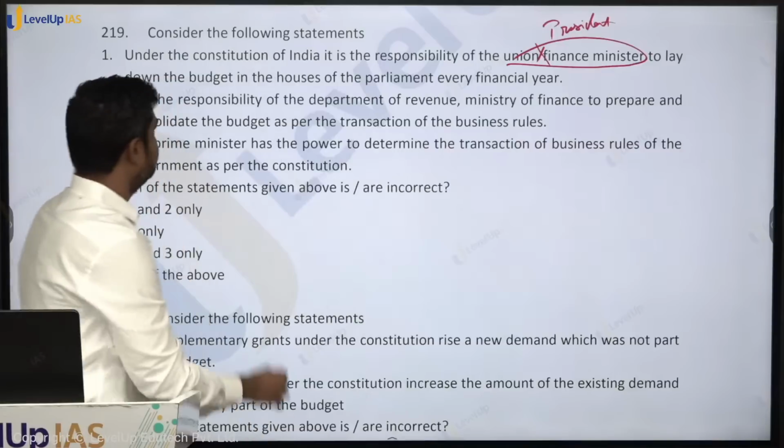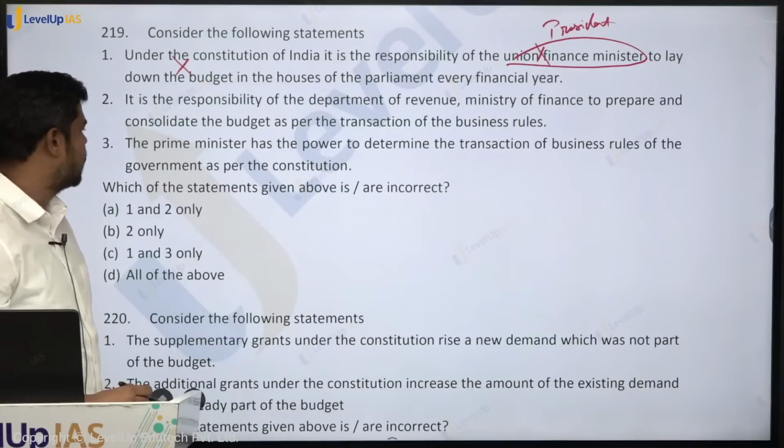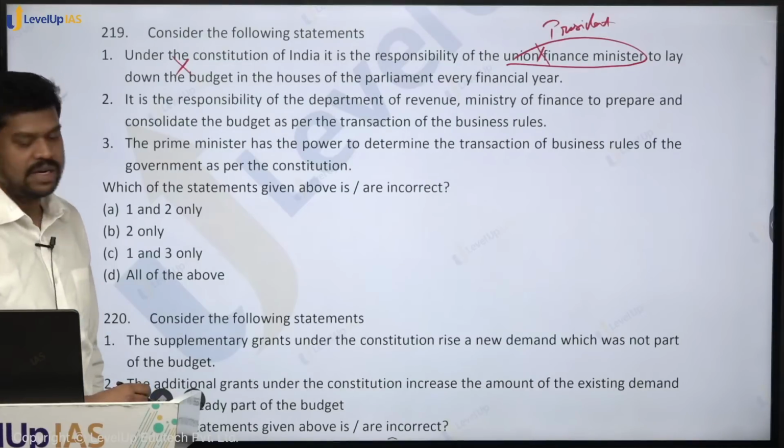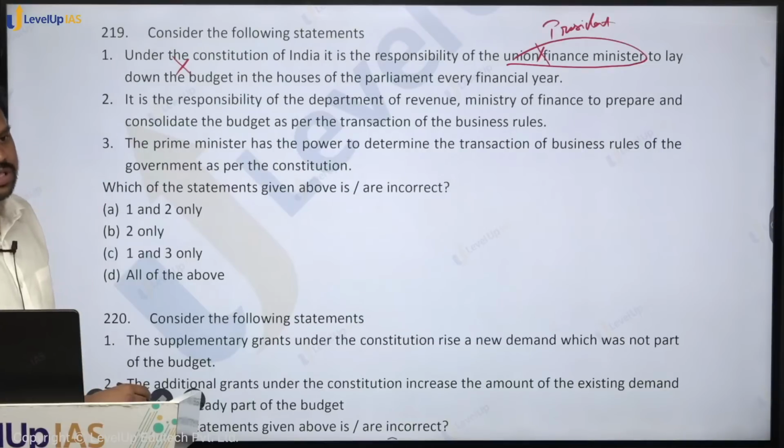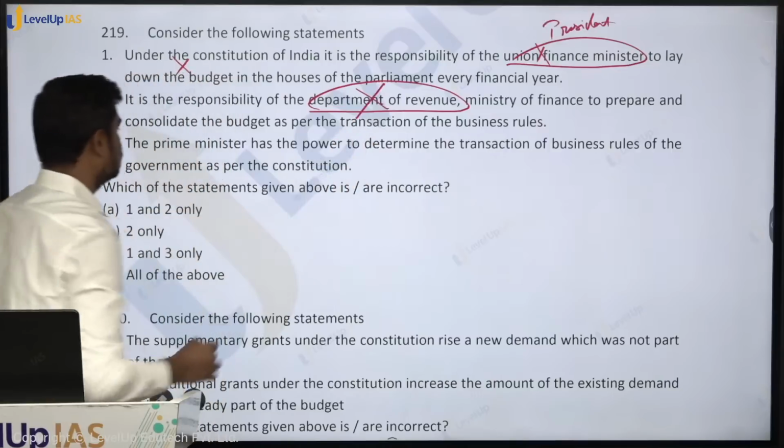We come to the next thing. It is the responsibility of the Department of Revenue, Ministry of Finance to prepare and consolidate the budget as per the transaction of business rules. Whose responsibility? Department of Economic Affairs, Ministry of Finance. So this is also wrong.